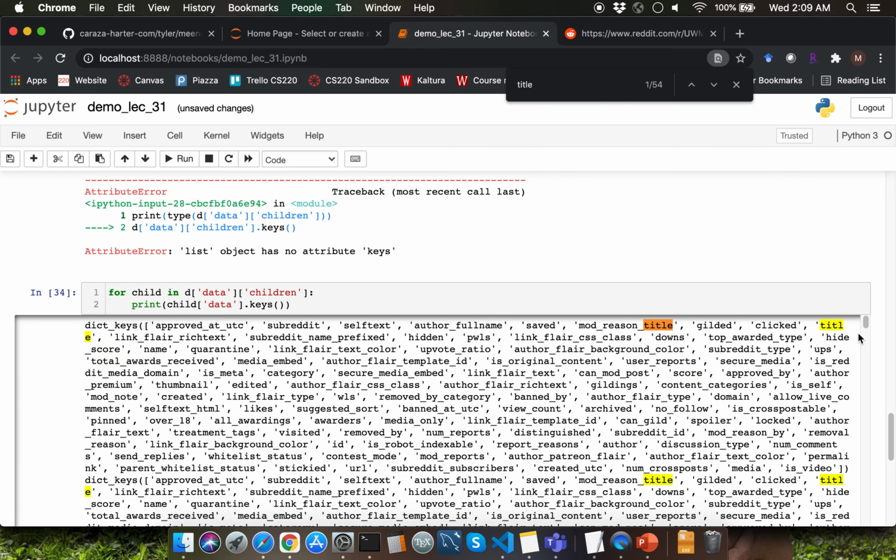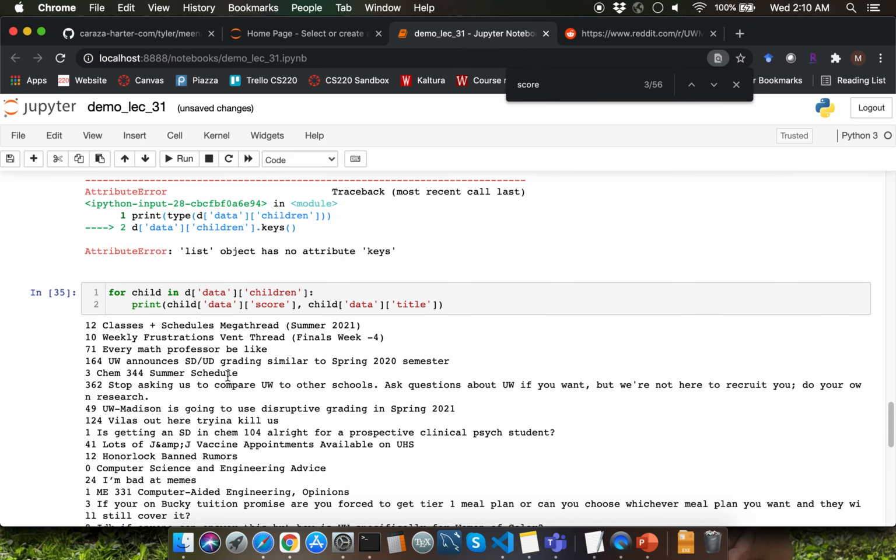Let me go ahead and get rid of the dot keys method call, and I'm going to copy this entire expression over here, and I want to access the value against the title key. So I'm going to do that by typing another pair of square brackets and typing title within single quotations. And I want to display the score for the title as well. So let me go ahead and display score first and then title next.